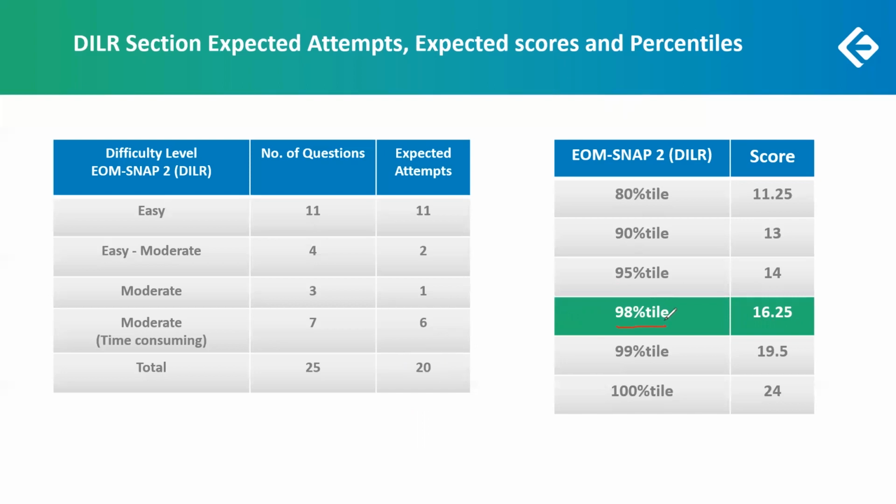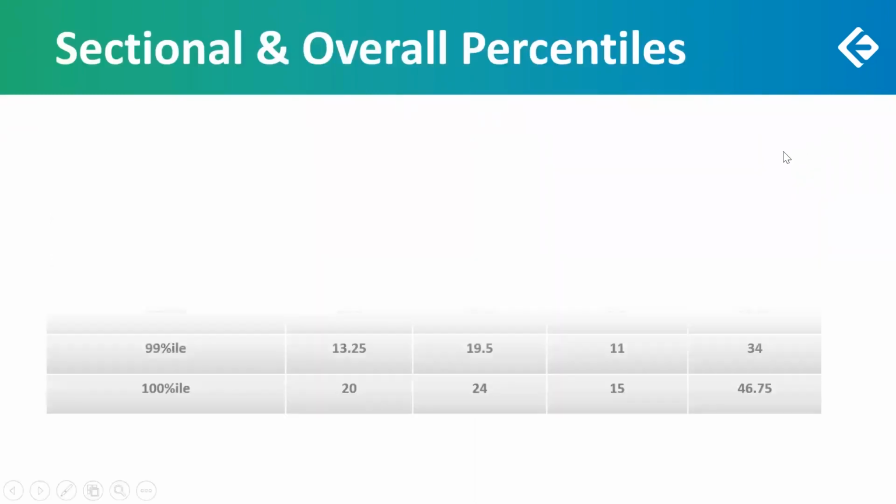Then 19.5 is close to 99 percentile, and if you are able to score 24, that would be really great. Then you'll be the 100 percentile. Obviously we should have a target to reach this, but still if we are below 98, first we should be targeting 98 percentile, then we'll move on forward. Okay, this was for DILR. Let's talk about the entire SNAP 2.